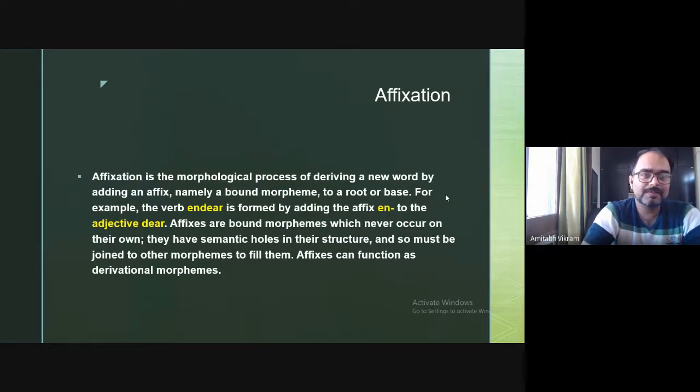So affixation is the morphological process of deriving a new word by adding an affix, namely a bound morpheme, as we have discussed previously as well, to a root or base. So we attach an affix to a root or a base, and then we have a new word. For example, the verb endear is formed by adding the affix en to the adjective dear.